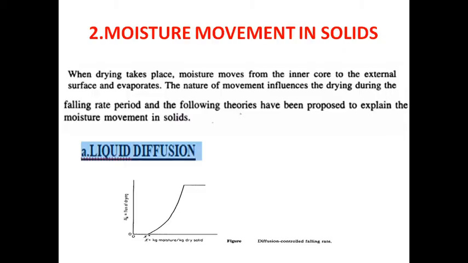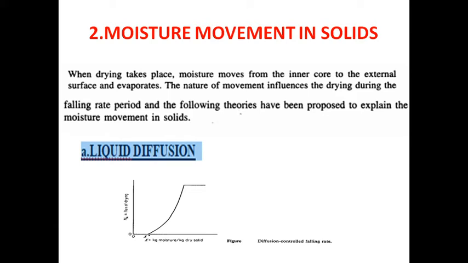Hello students, we are going to discuss the batch drying mechanism, continuation part. Second mechanism: moisture movement in solid. When drying takes place, moisture moves from the inner core to the external surface and evaporates. The nature of movement influences the drying during the falling rate period, and the following theories have been proposed to explain the moisture movement in solid.